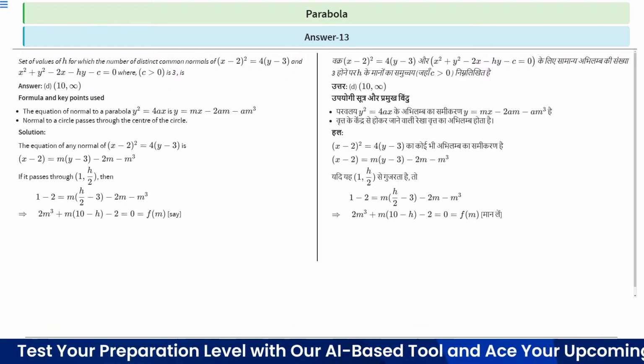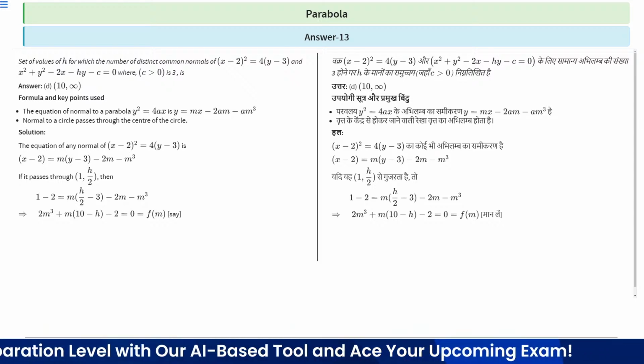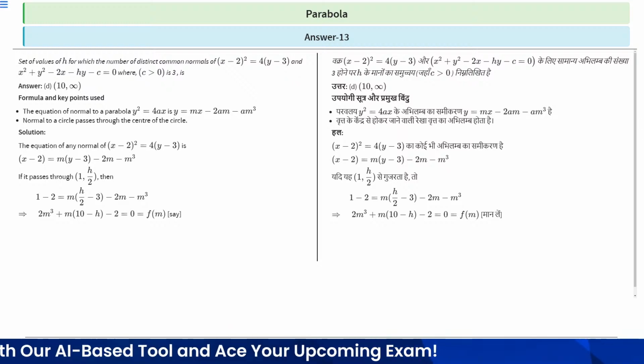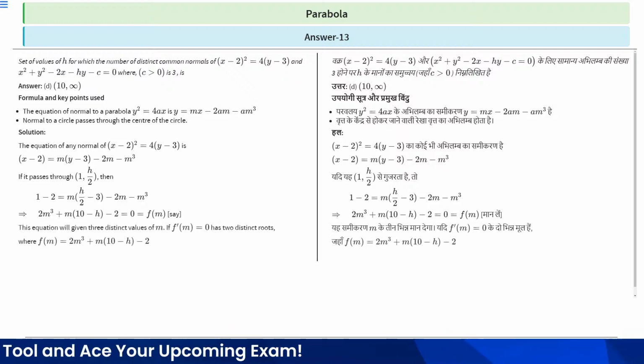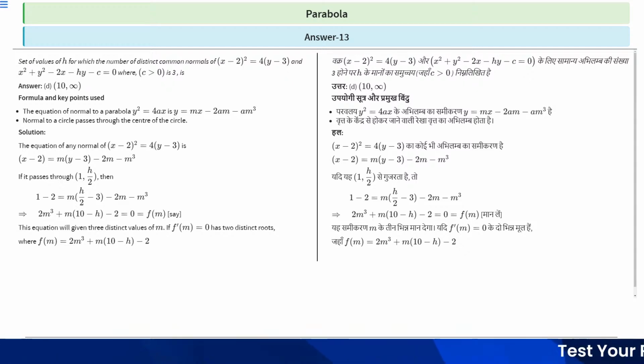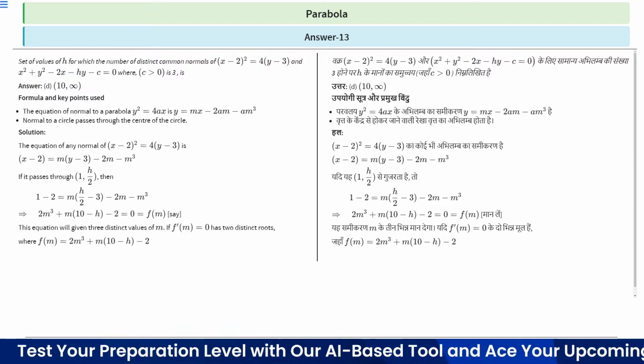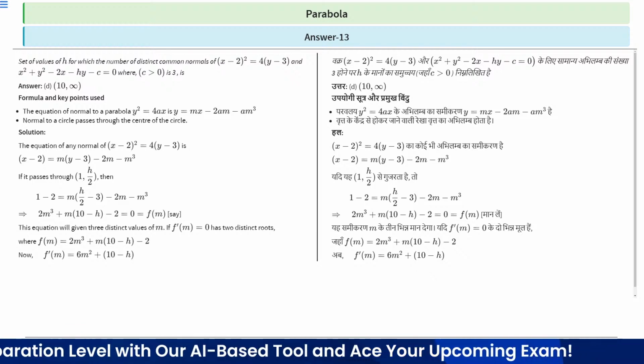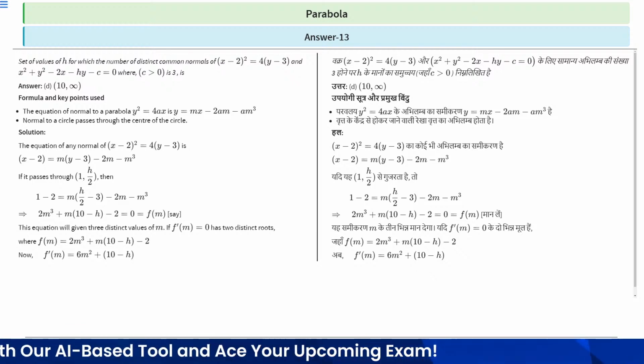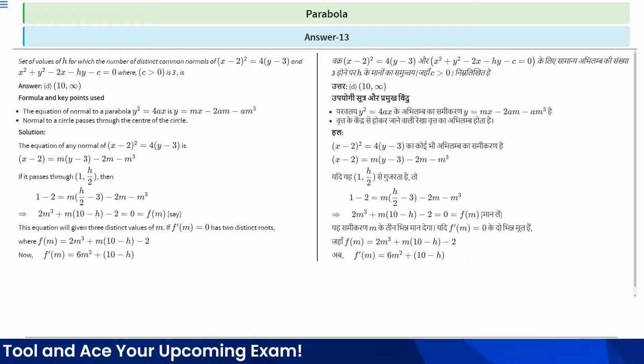Suppose we call it f(m). This equation will give three distinct values of m if f'(m) = 0 has two distinct roots, where f(m) = 2m^3 + m(10 - h) - 2. Now f'(m) = 6m^2 + 10 - h, right?